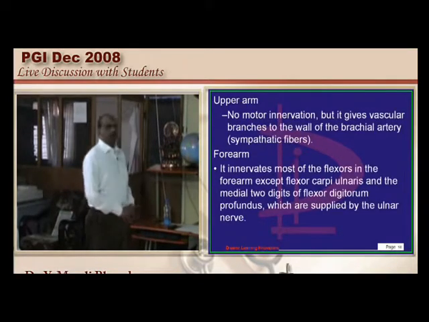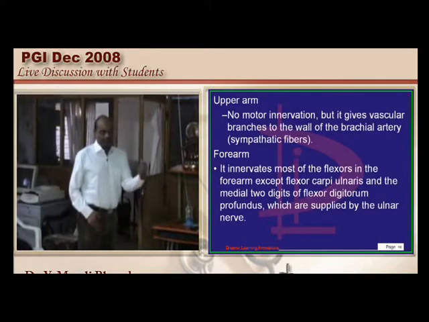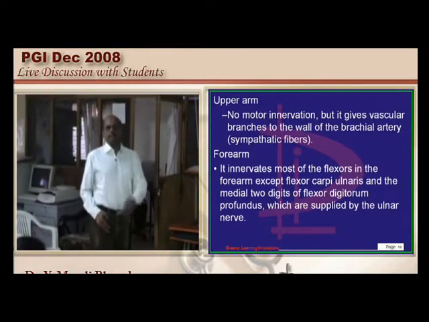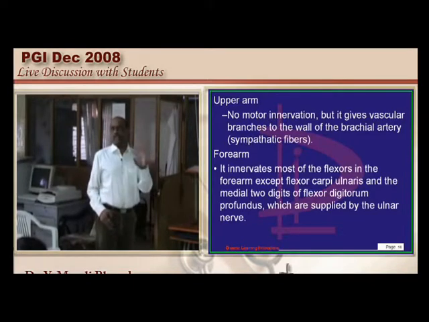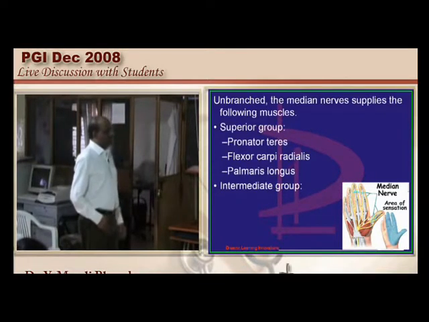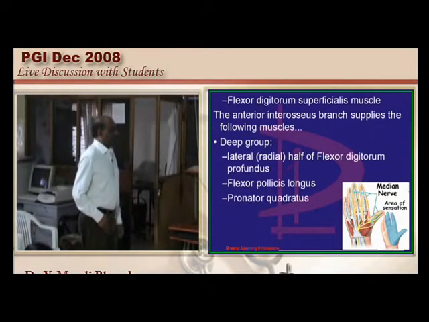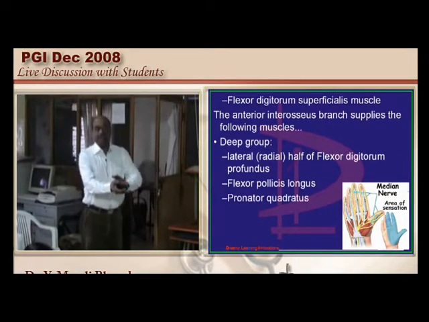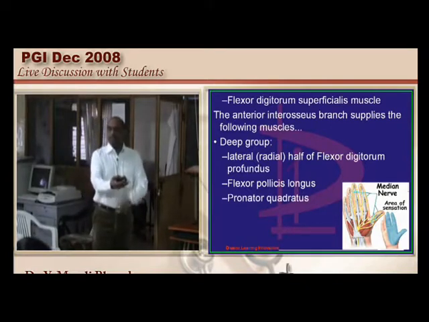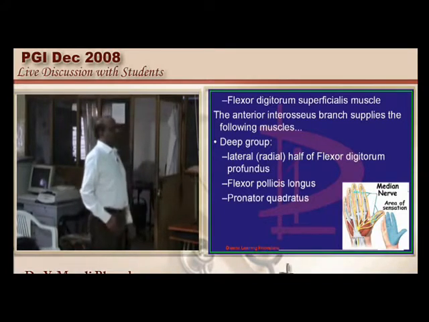In upper arm there is no motor innervation from the median nerve. In the forearm it is all the flexors of the forearm which it will be innervating. The only exception is the flexor carpi ulnaris is not innervated by the median nerve. And also the medial 2 digits of the flexor digitorum profundus also are not from the median nerve, because these two muscles in the flexor compartment, that is the flexor carpi ulnaris and the medial half of the flexor digitorum profundus, they are basically innervated by the ulnar nerve, not the median nerve, as all of you know.